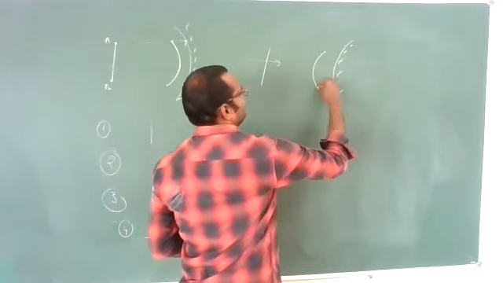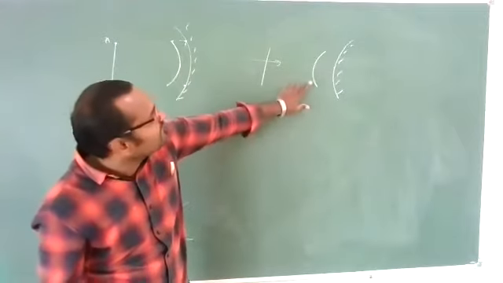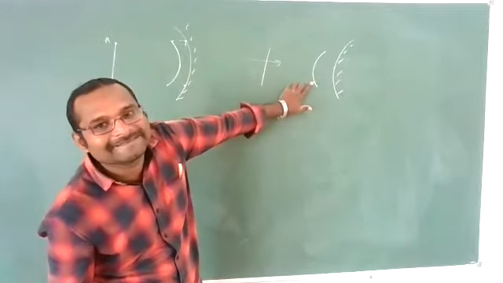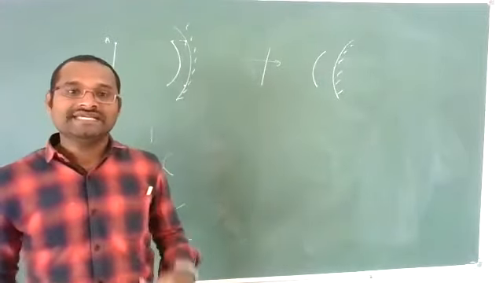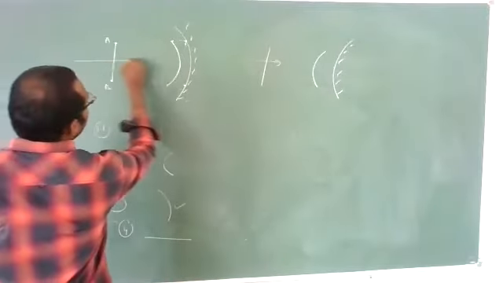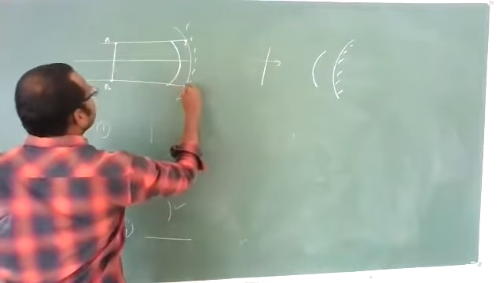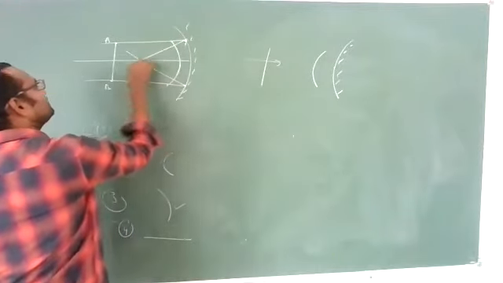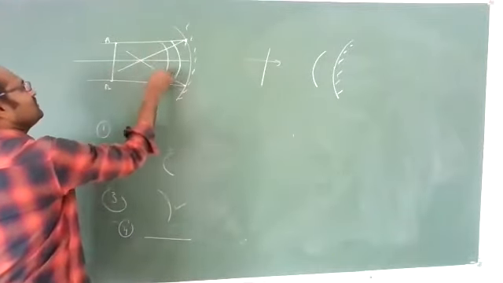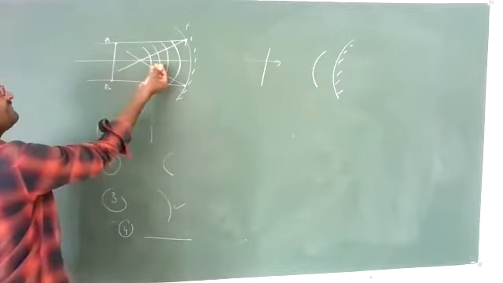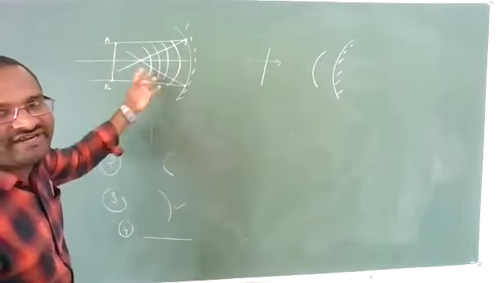That means the reflected wavefront will become like this. If you want with ray diagrams, the rays will converge at one particular point. So yes, it is a convergent wavefront.